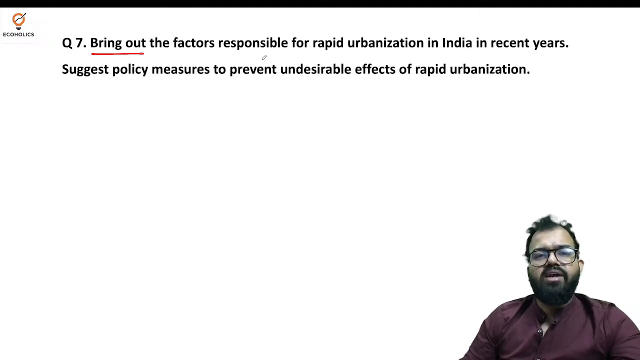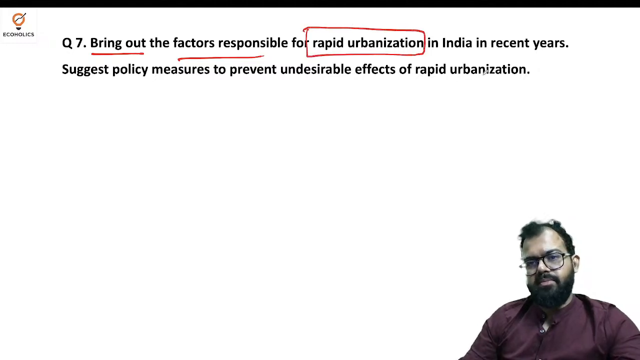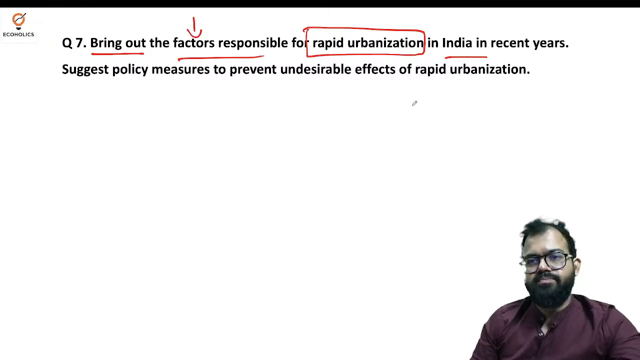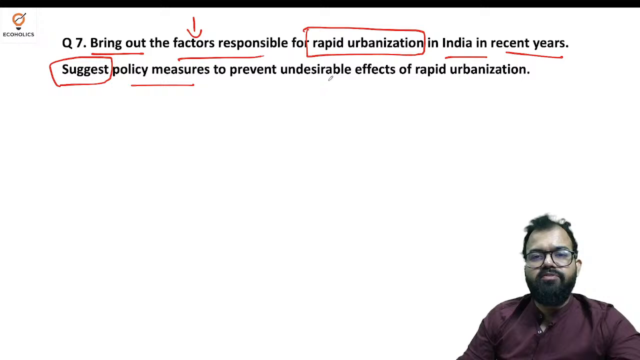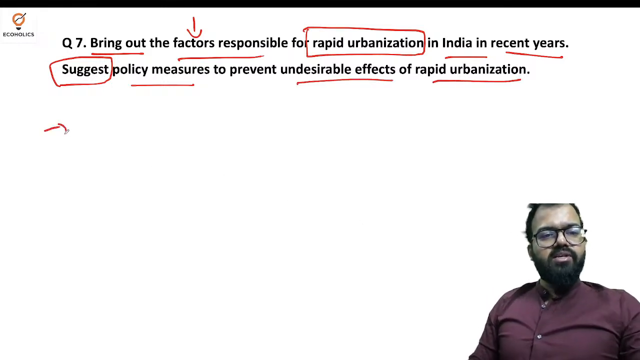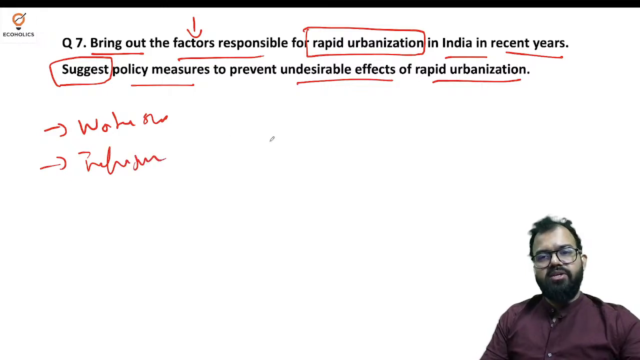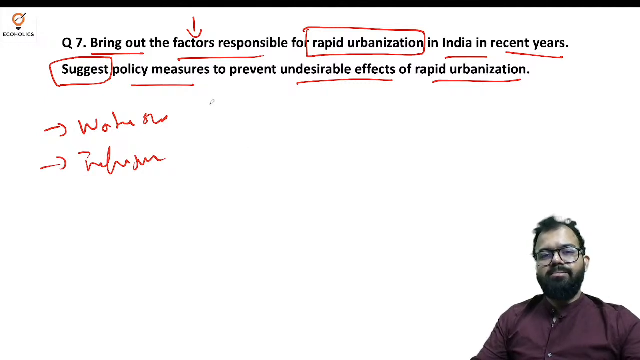Now, bring out the factors responsible for rapid urbanization in India, in recent years. Suggest policy measures: you have to suggest policy measures to prevent the undesirable effects of rapid urbanization. The most important problem of rapid urbanization is water shortage. Traffic jams, roads are not equipped to handle this. So there were several problems, but these are the basic problems.